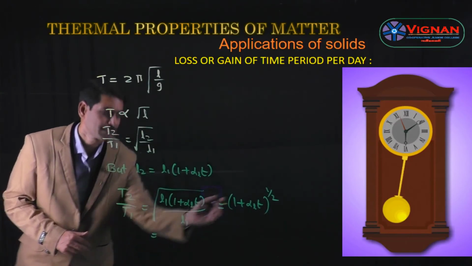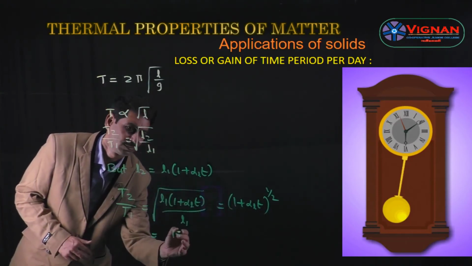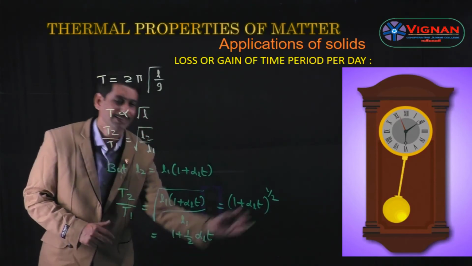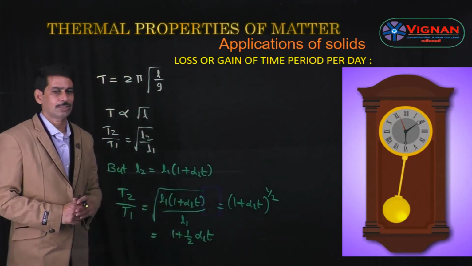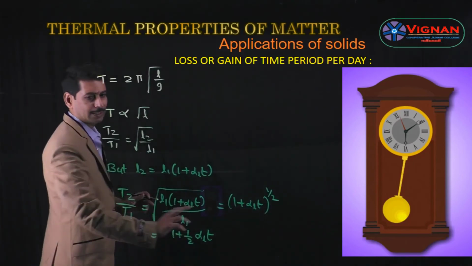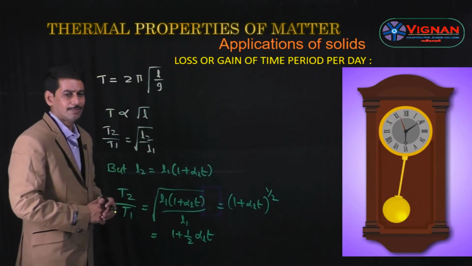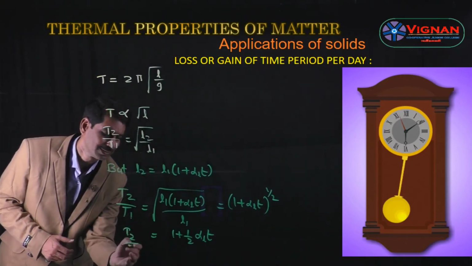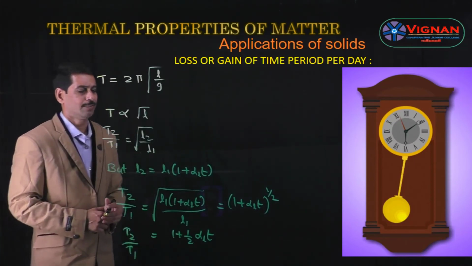Now on expanding this we get 1 plus 1 by 2 alpha L t, and higher terms like 1 by 4 alpha L squared t squared. We are neglecting the higher terms because alpha L squared and alpha L cubed are very small values compared to alpha L. Then we get T2 by T1 is equal to 1 plus half alpha L t.